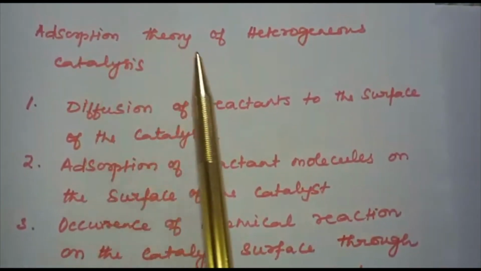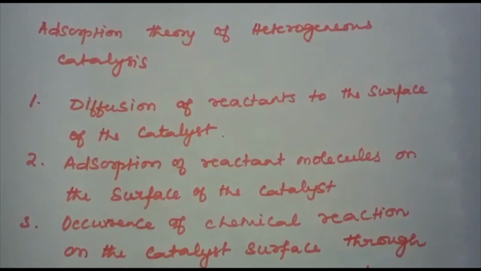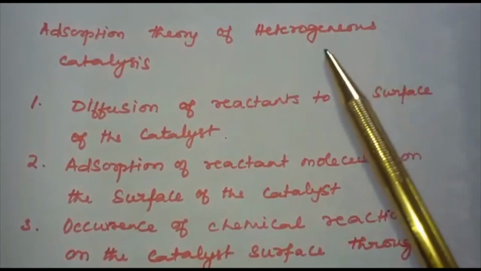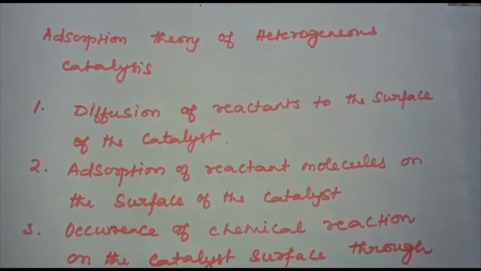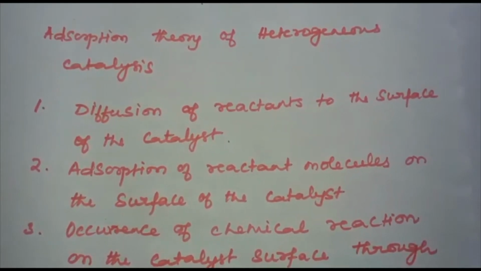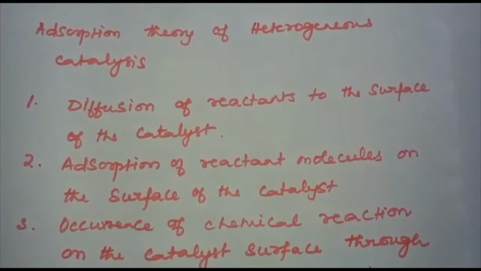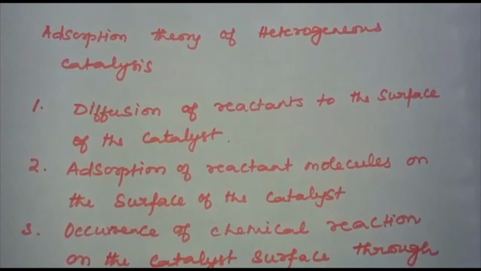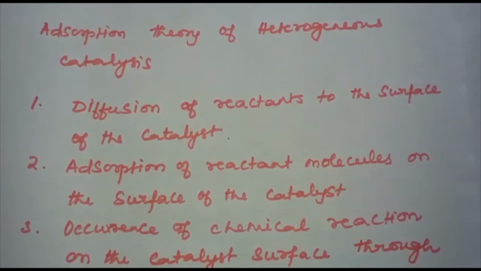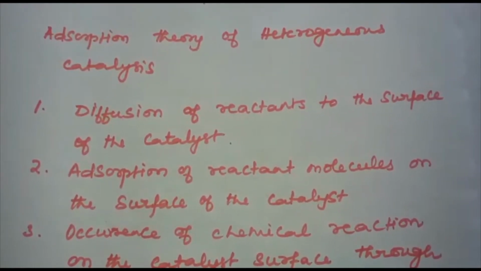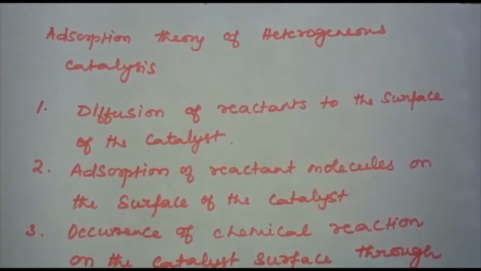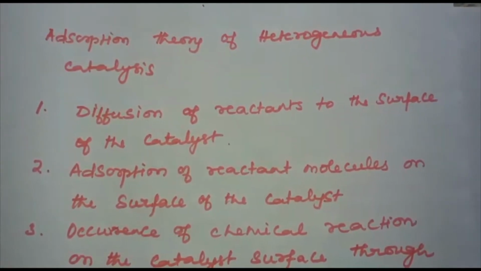Next is the adsorption theory of heterogeneous catalysis. This theory explains the mechanism of heterogeneous catalysis. The old theory, known as the adsorption theory of catalysis, states that the reactants in gaseous state or in solutions are adsorbed on the surface of the solid catalyst. The increase in concentration of the reactants on the surface increases the rate of the reaction. Adsorption being an exothermic process, the heat of adsorption is utilized in enhancing the rate of the reaction.